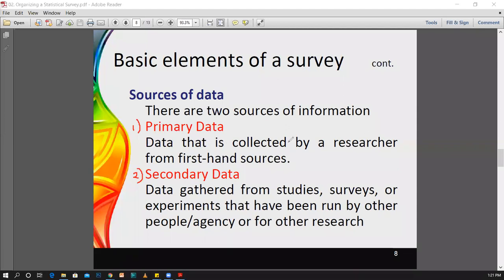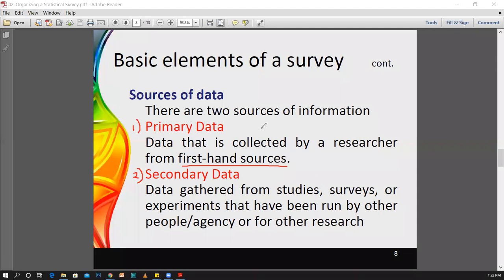Primary data is collected by a researcher from first-hand sources. Now think about it, if you need to get the average family income, and you are the person who is going to collect these data, or you are hiring a person to collect these data, and it is from first-hand sources, it means that you are going to the students and asking them what their family income is. Then you are the person who is collecting the data. Therefore, you are the person who owns this data.